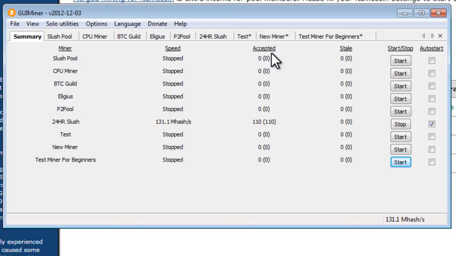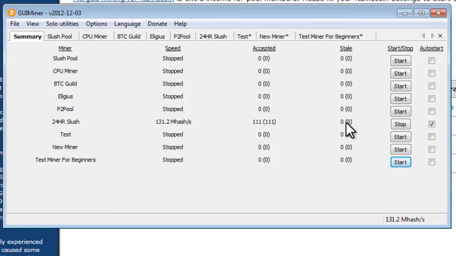Now what this column represents is a count of the number of times that you were given a bit of information for your computer to solve, and your computer solved it and sent in the answer, and your answer was confirmed as correct and accepted, and so you get a share under accepted.